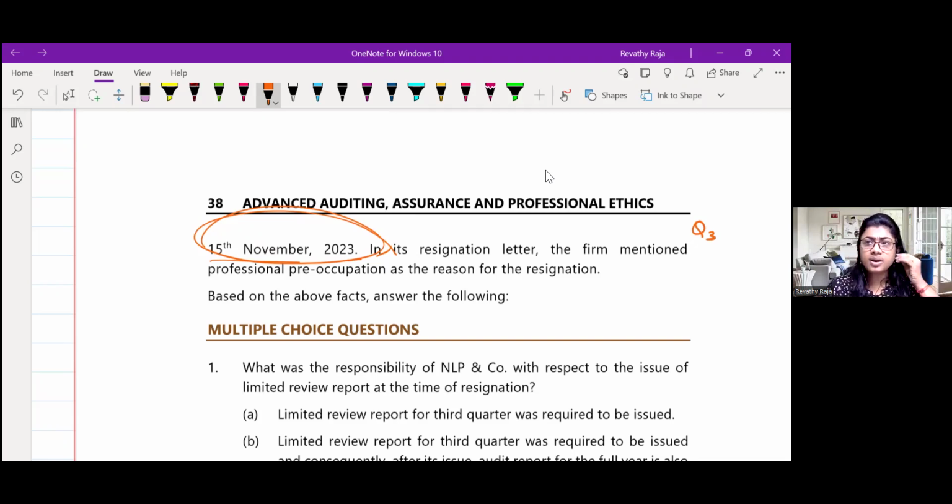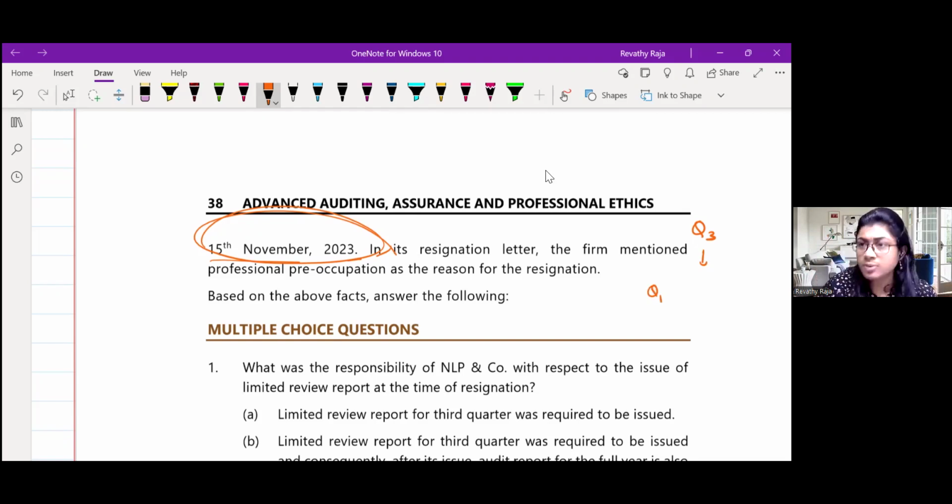Can you reply whether you understood? Others, can you reply? If you are going to give for Q3, can you just guess it? You have already given which all quarters? Can you say?